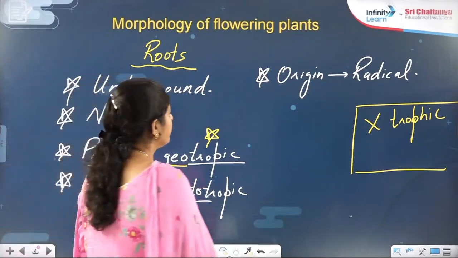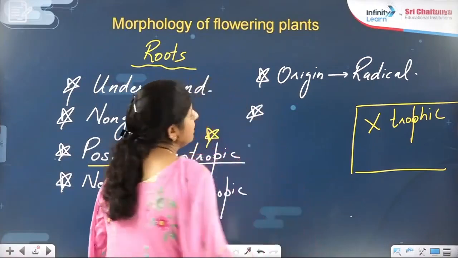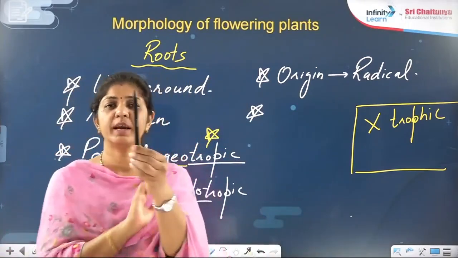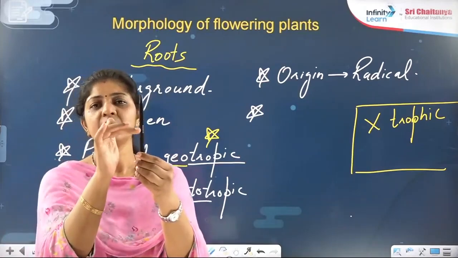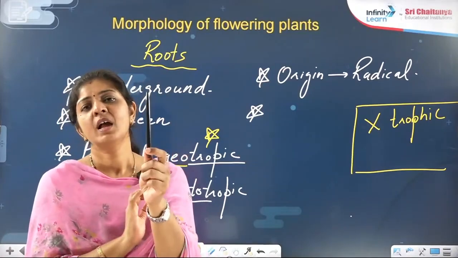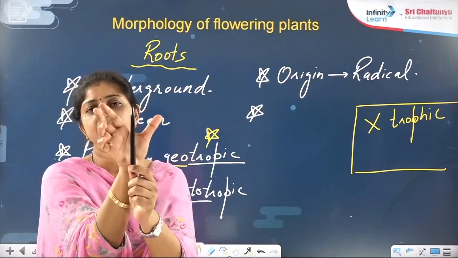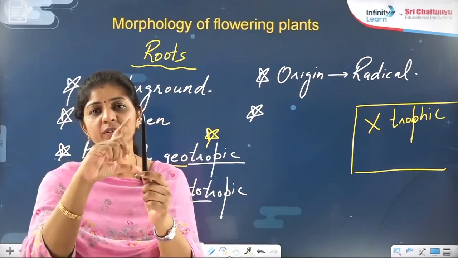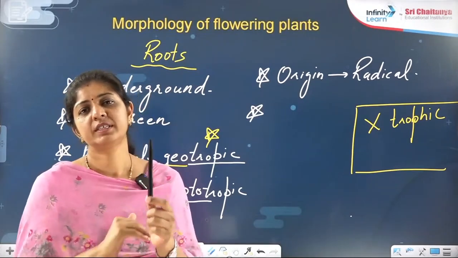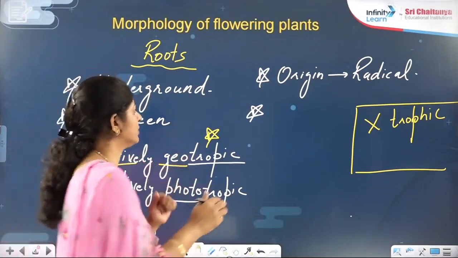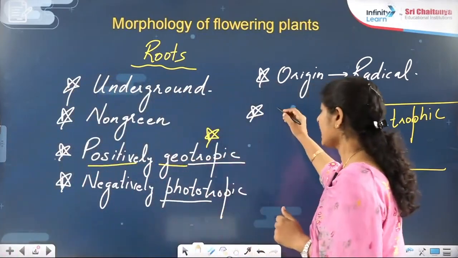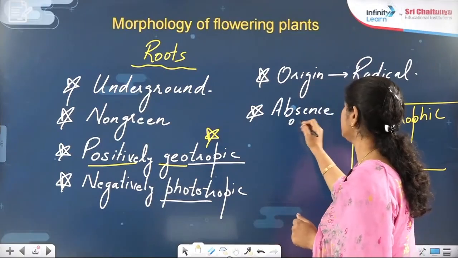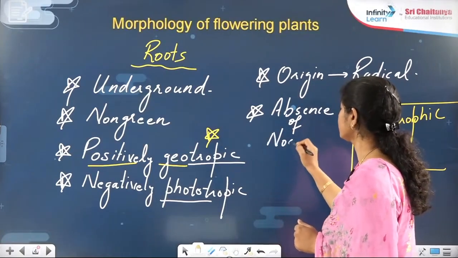Fine. Now coming to the next thing, if I compare the root with the stem, on the stem you will find nodes and internodes. Suppose this is a stem and there you have the leaves; where the leaves are, you call it a node. That node is a feature of the stem. But in the root, there is an absence of nodes and internodes.